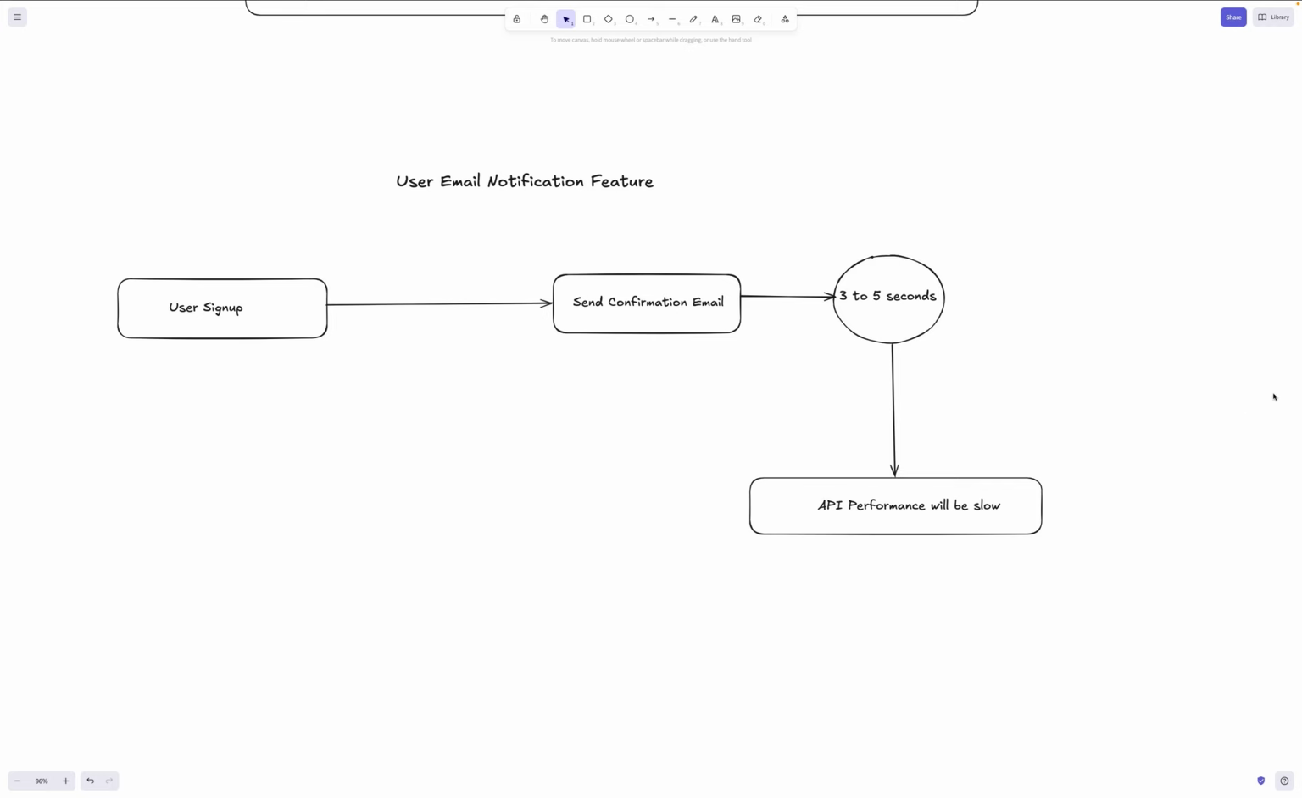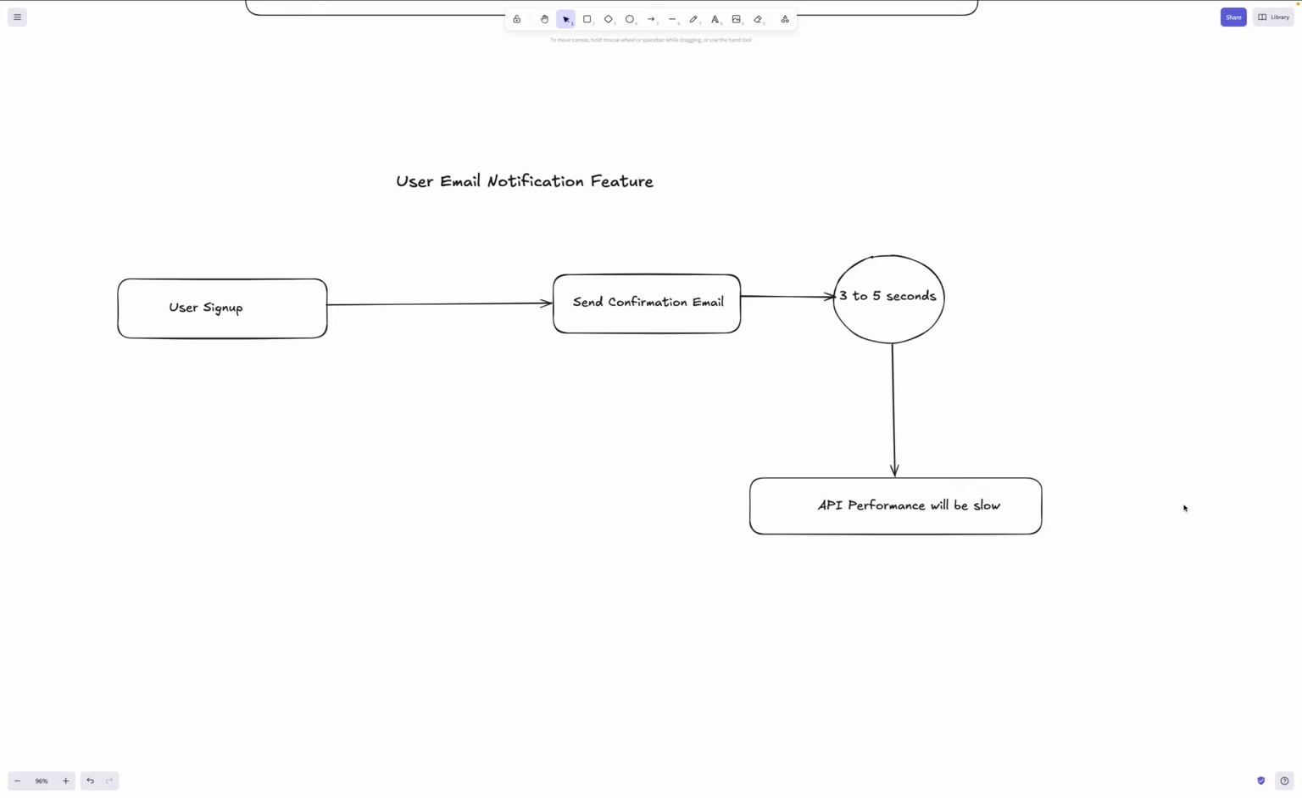If there are multiple users, let's say 10,000, 1 million, 100K users signing up or logging in within 1 hour, we have to send an email either when a user logs in or signs up. If you don't add a queue, sending the email may take 3 to 5 seconds. You are doing some processing here, so it will take some time, right? Then your API performance will be slow. Your application will be so slow that you will not be able to scale it to 1 million or 10 million users.